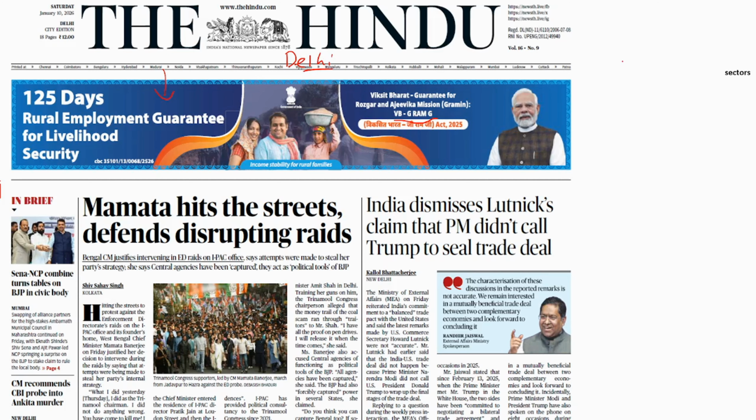Previously there was an act, a scheme called MG NREGA. This MG NREGA is a rural development employment program. It is very famous. Recently this was replaced by the government with the VBG Ramji scheme through the VBG Ramji Act. So the government is promoting its own scheme. Anything given special interest by the government becomes very important for UPSC preparation. So we will see this VBG Ramji.